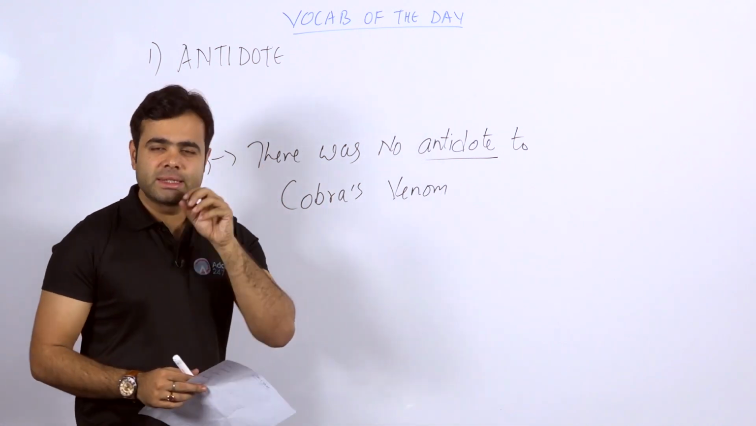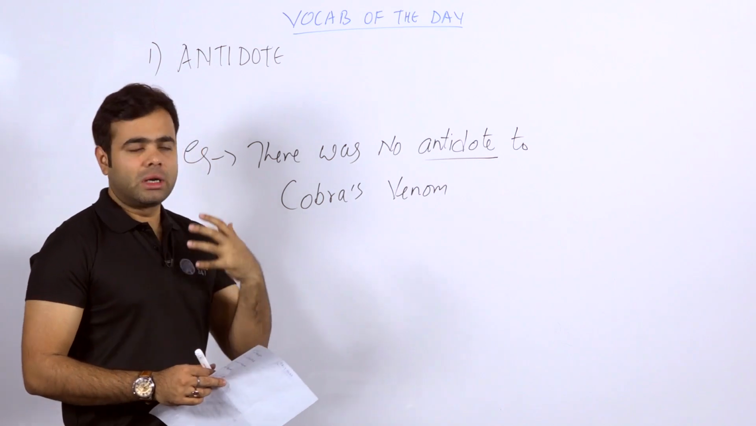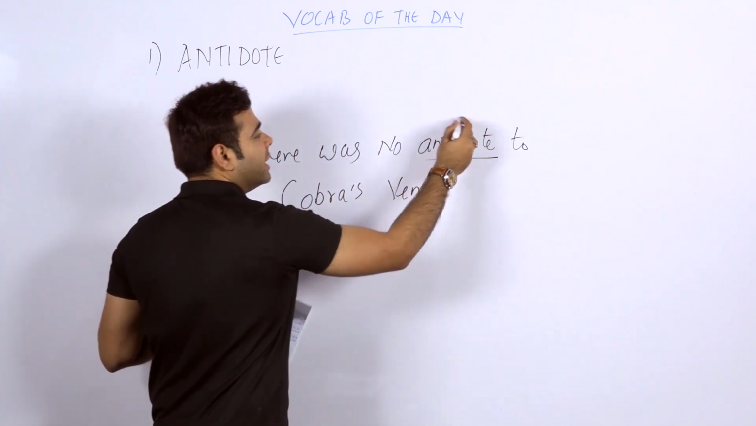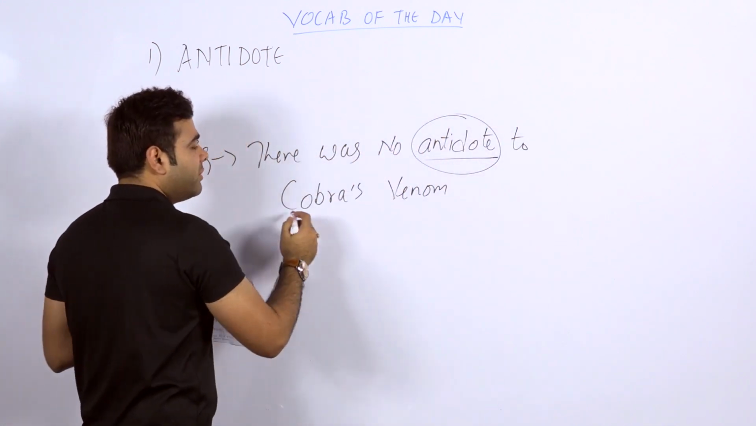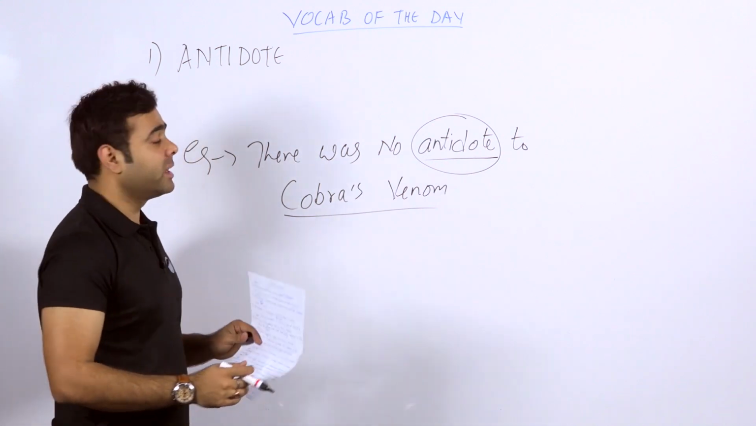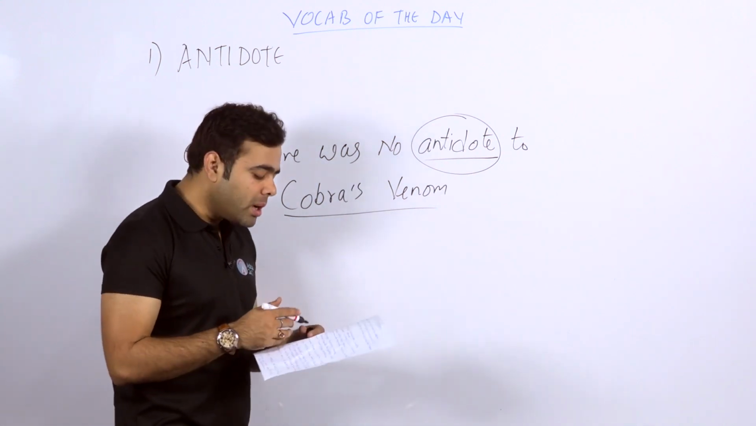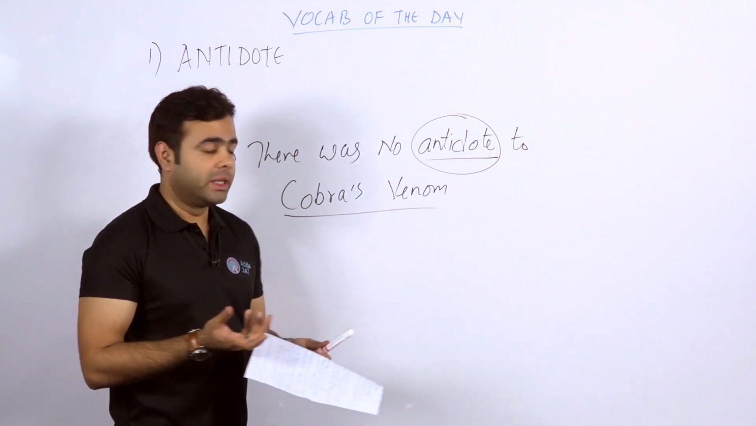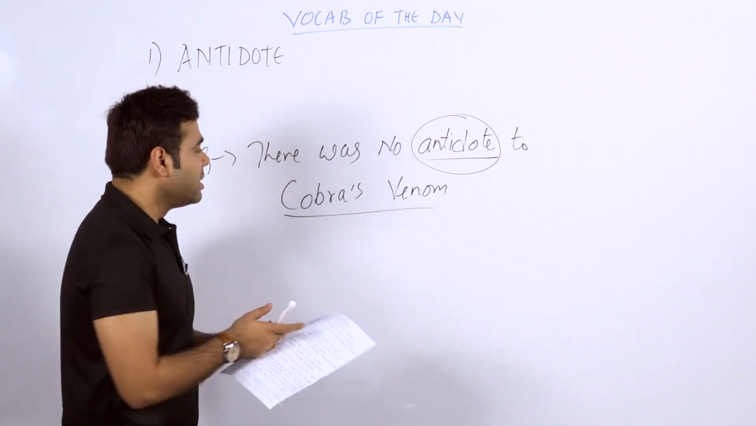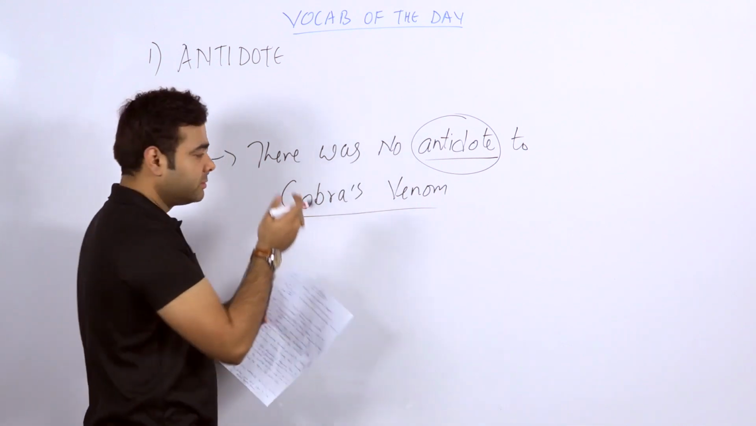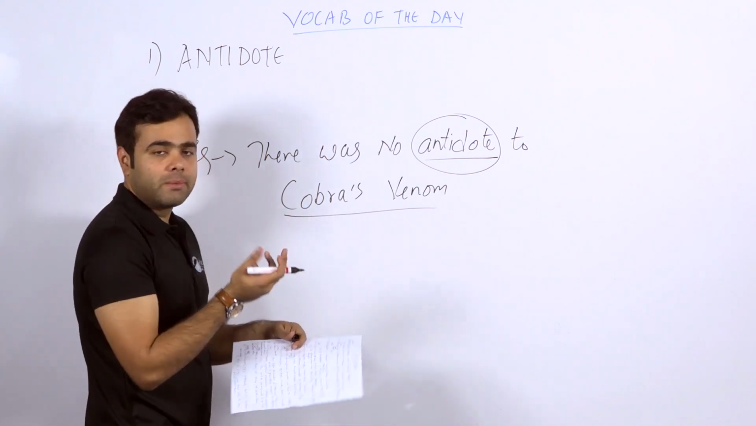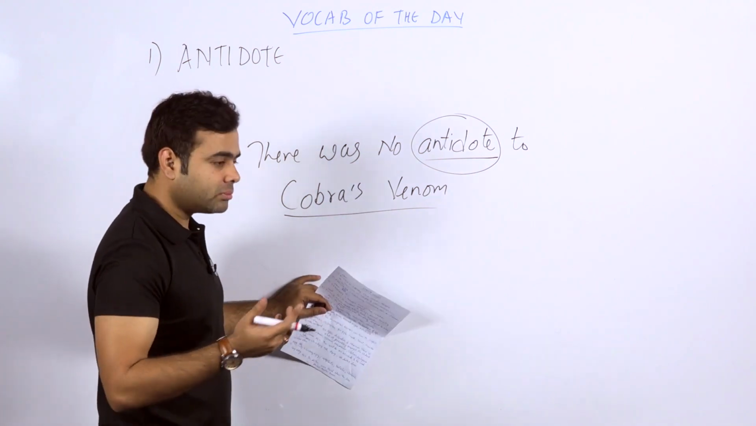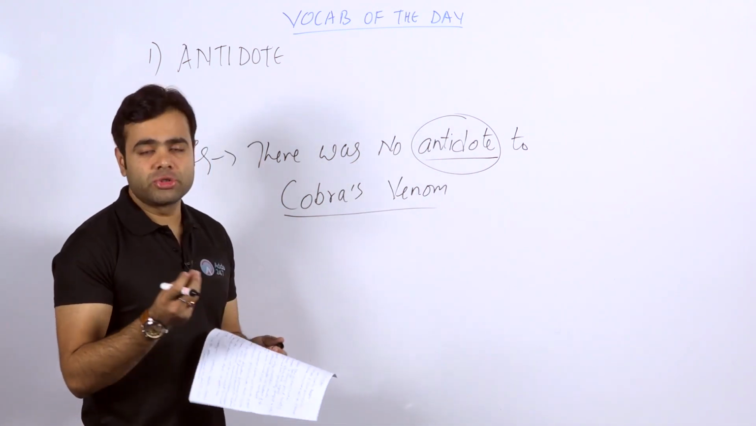Now, it's a pretty simple sentence, and I think everyone will be able to understand what this sentence makes you comprehend. There was no antidote. It means, in simple words, when we are talking about the cobra's venom, I think everyone knows what is a cobra. A cobra is a dangerous snake, obviously a snake. Which kind of snake would you categorize under the category of cobra? Cobra is a snake whose venom is really dangerous. You cannot escape, or there is no escape, I think.